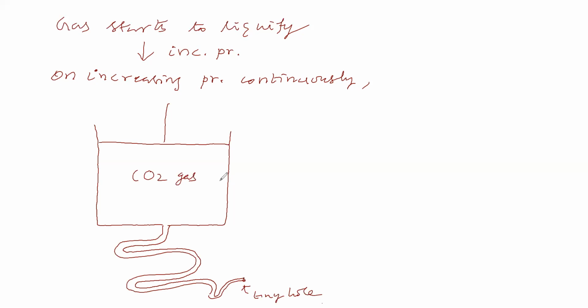You are keeping a certain temperature here, and you are applying the pressure. Now this carbon dioxide gas is coming like this, with high pressure. Now it is coming out through this tiny hole. Carbon dioxide is coming out through the tiny hole.